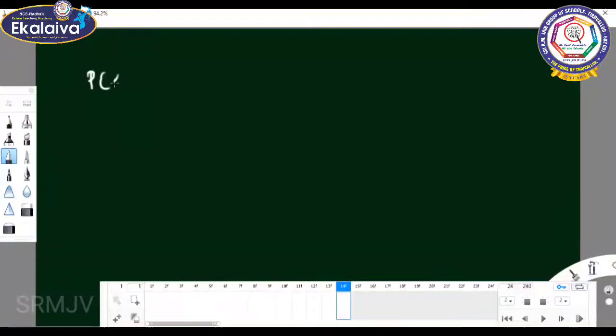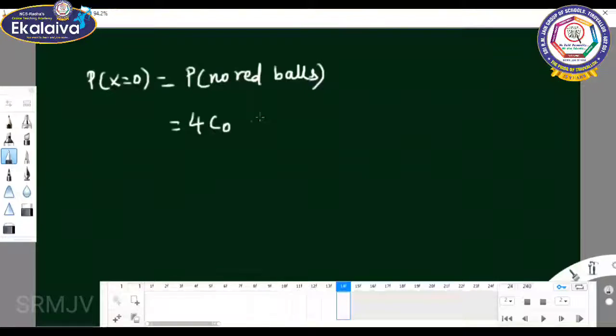P of x equal to 0 means what? No red ball. So you have chosen two balls as black balls only. No red balls means you have chosen only black balls. So out of 4 red balls, you have not chosen a red ball. Out of 3 black balls, you have chosen 2 black balls, and total 7C2.